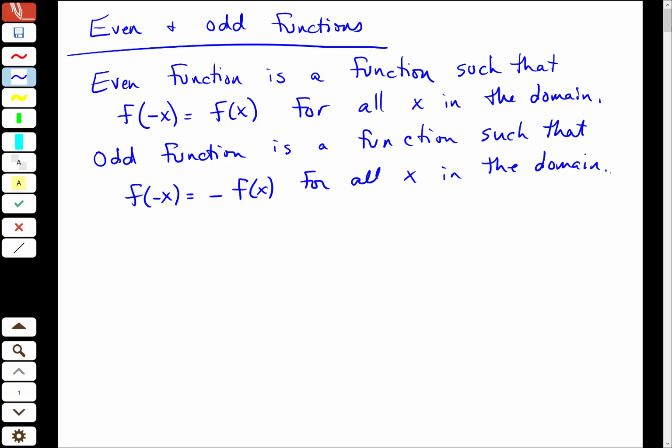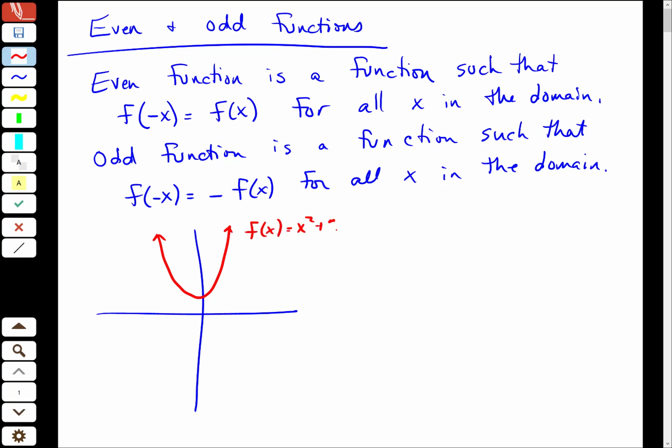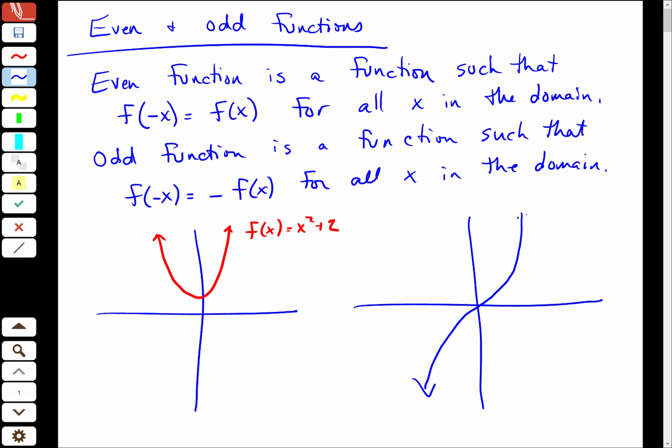Okay, and we took a look at a couple of pictures of this, but for example, a pretty common even function is just a quadratic that has not been shifted, let's say, to the left or right. So f of x is equal to x squared plus 2. And a pretty typical odd function is the cubic function that maybe looks like this. f of x equals x cubed, right?